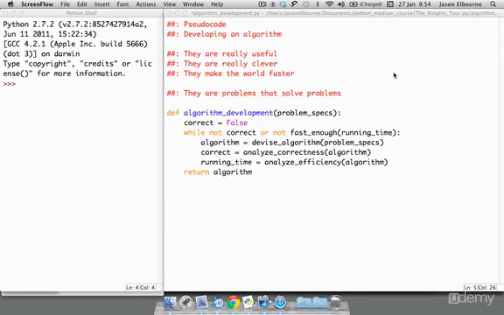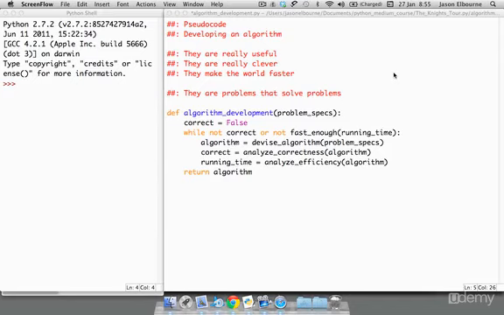Next, they make the world faster. Pretty much everything we do now on the internet, or on computers in general, has been made faster on the software side of things because of algorithms. And the thing I sort of like about them is they are problems that solve problems. I love doing puzzles and solving different problems.